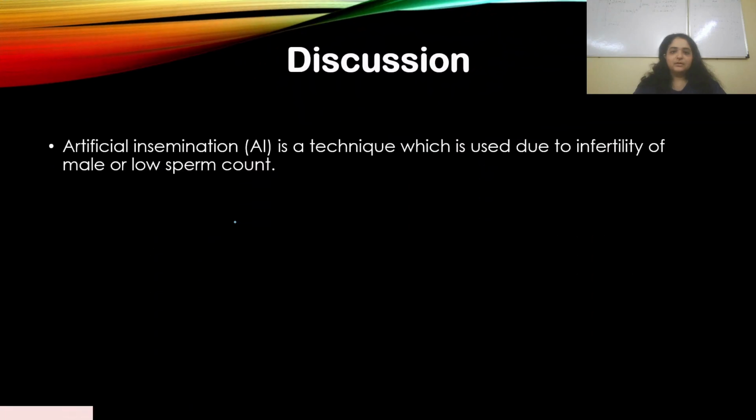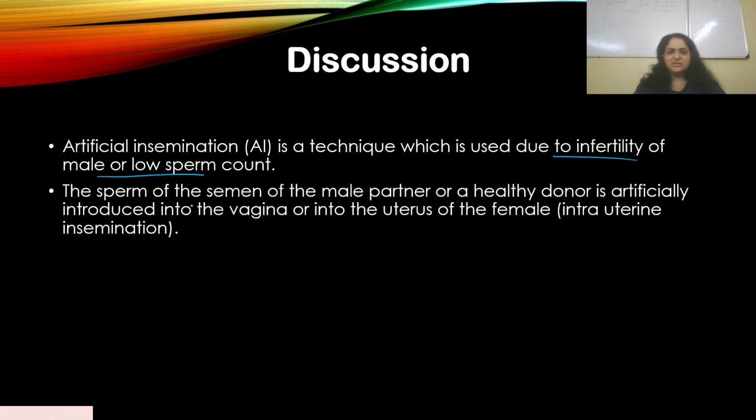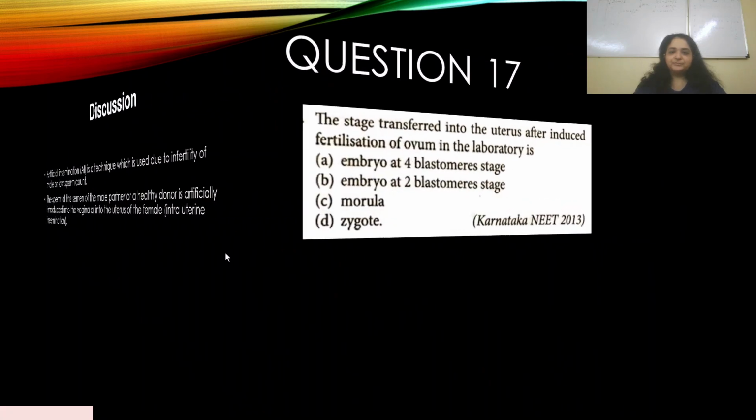It is a technique which is used due to infertility of the male or low sperm count. It's just the same answer. The sperm of the semen of the male partner or a healthy donor is artificially introduced into the vagina. Clear? Let's move on.